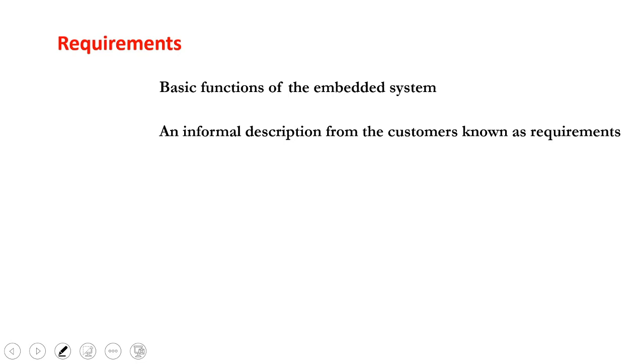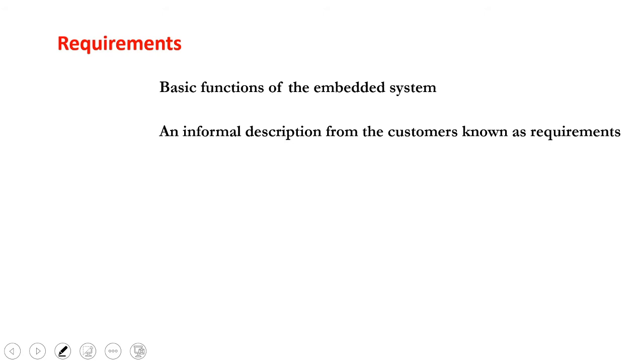In that case, we have to get the input from the customers. So the basic function will be what the input is, what the output is, at what time the output must be given, whether real-time or offline, online, where the requirements must be saved, everything.